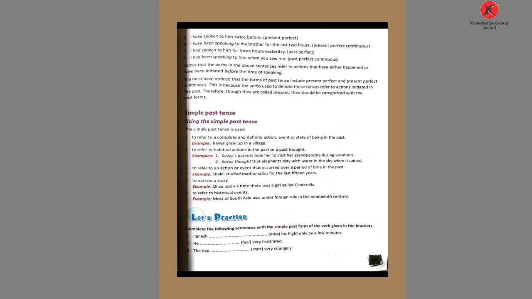And to refer to an action or event that occurred over a period of time in the past: Shakil studied mathematics for the last 15 years. Today we talk about the last 15 years. Today he speaks, but we talk about the last 15 years; he studied what? Mathematics. To narrate a story, we use what? Once upon a time, one day. We use that type of word when we narrate a story. We use this tense: once upon a time, there was a girl called Cinderella.